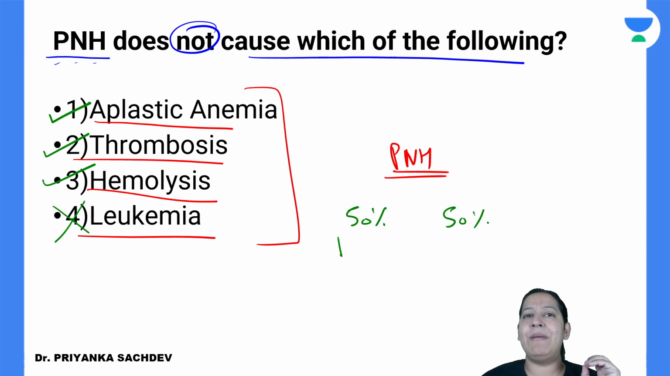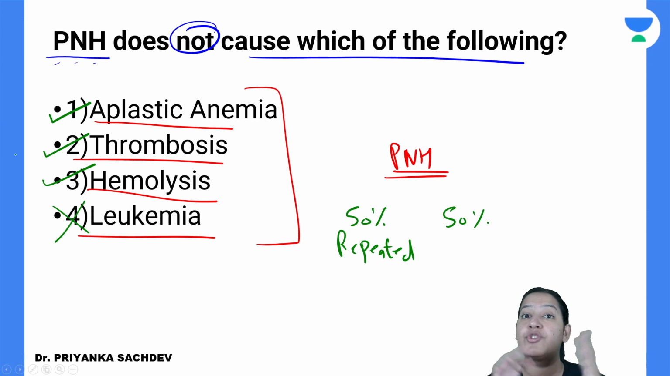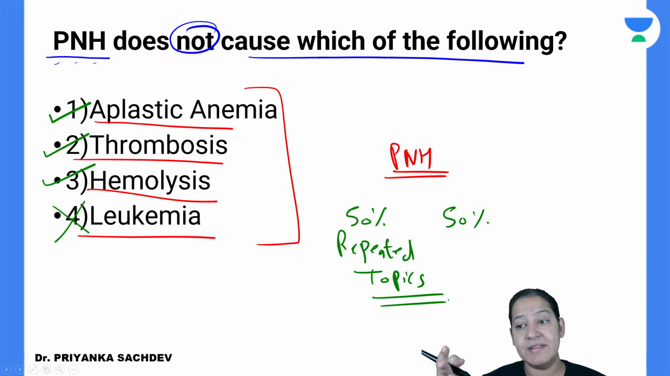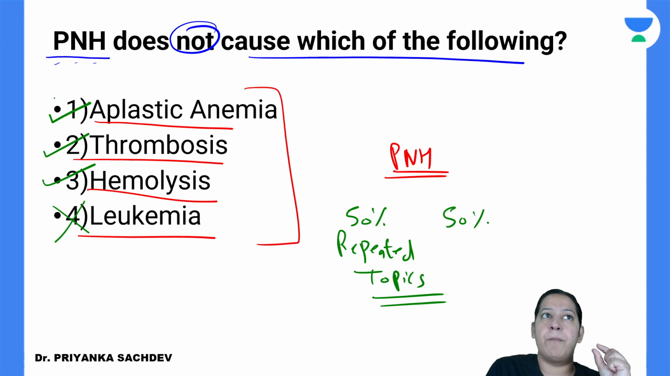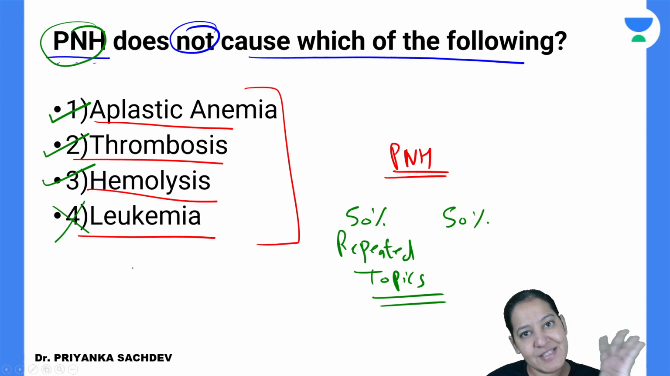What do you mean by repeat? The questions are not repeated as such. It is not that the exact same question will come and repeat. No, the topics are repeated. Questions are never repeated. Topics are repeated. Now, it may happen that in the upcoming INICT, you may get a question from PNH, but a different question, not exactly the same question. So PNH is an important topic.